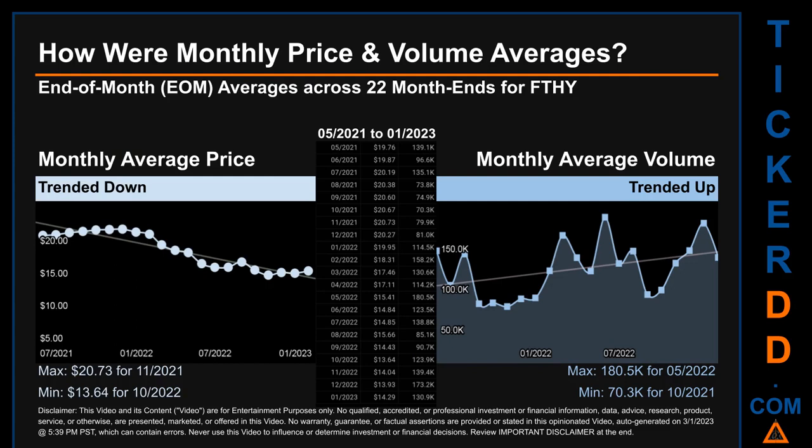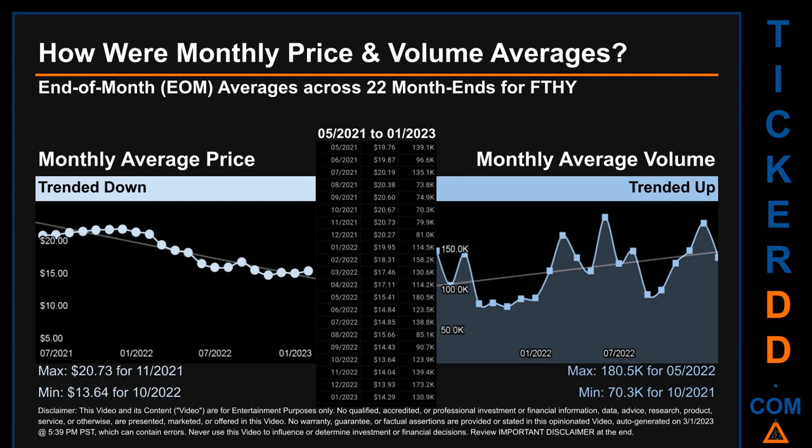How were price and volume averages for FTHY? Across 447 trading days, there were a total of 22 month ends, of which monthly averages for daily price and volume were calculated. Overall, monthly price average trended down while monthly volume average trended up.